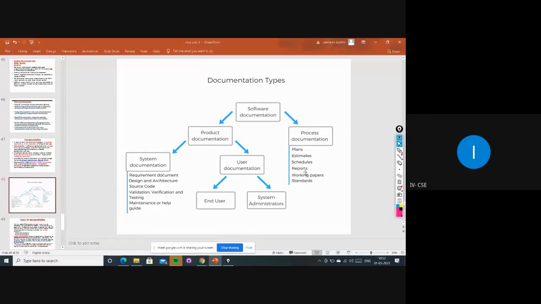Those reports show wherever the work has been done or completed, that status. Simply, we can say the progress of that work. All those reports will be maintained. Each and every team will give reports, and according to that, the team lead will prepare one single report and provide it to whom? Managers, right? So that process will be there.